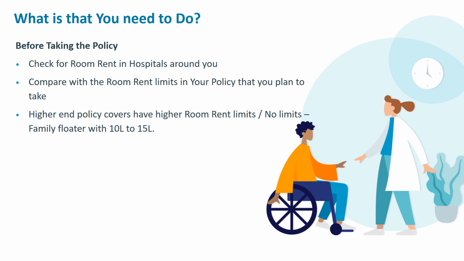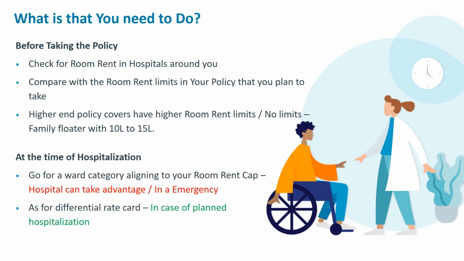And another aspect is you can go for a higher end policy where the limits are higher, or in case of a family floater with an amount of 10 lakhs or 15 lakhs, there are no limits at all. So you can check for that aspect in the policy and take a suitable policy with no limits or higher limits. The second stage where you have to take action is at the time of hospitalization: align to a ward within your room rent limits.